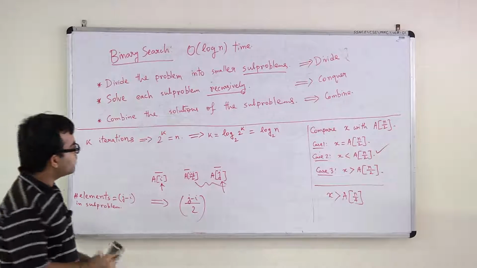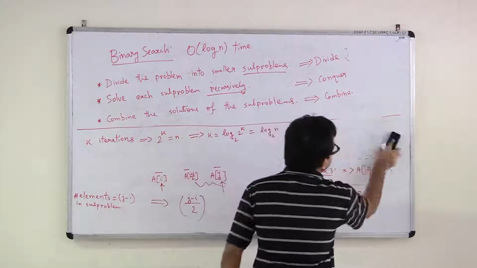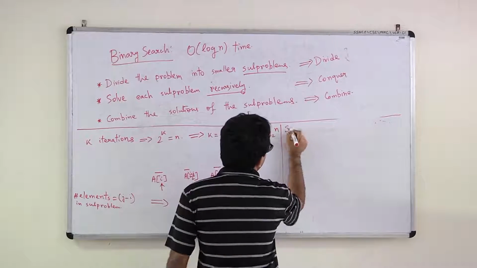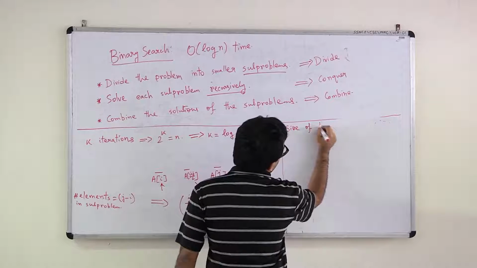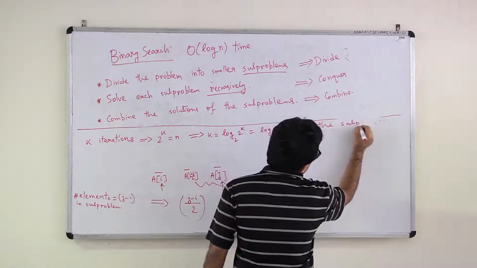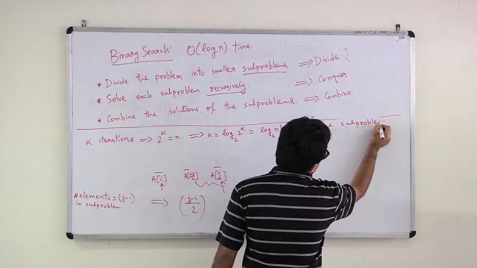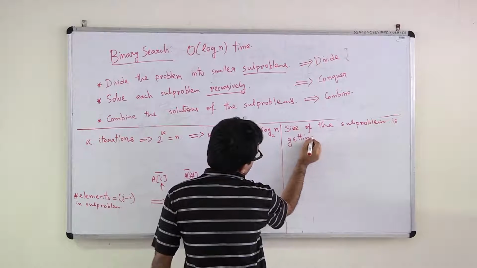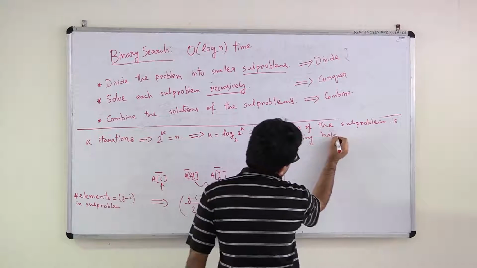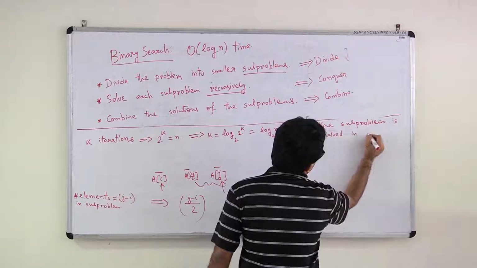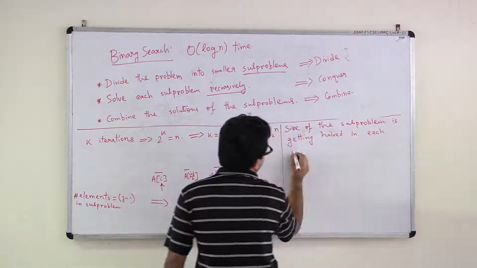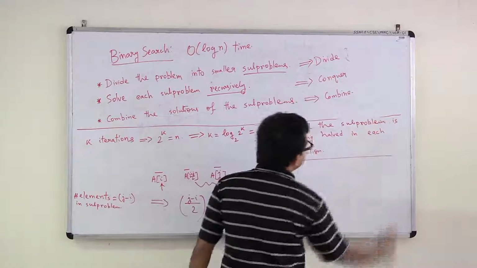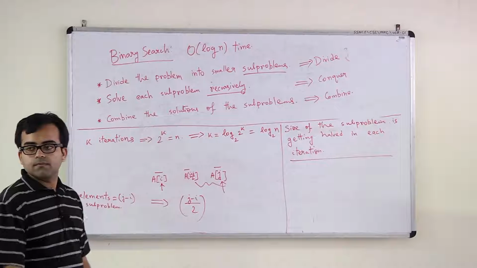So can't we just say that the size of the subproblem is getting halved in each iteration? Okay.